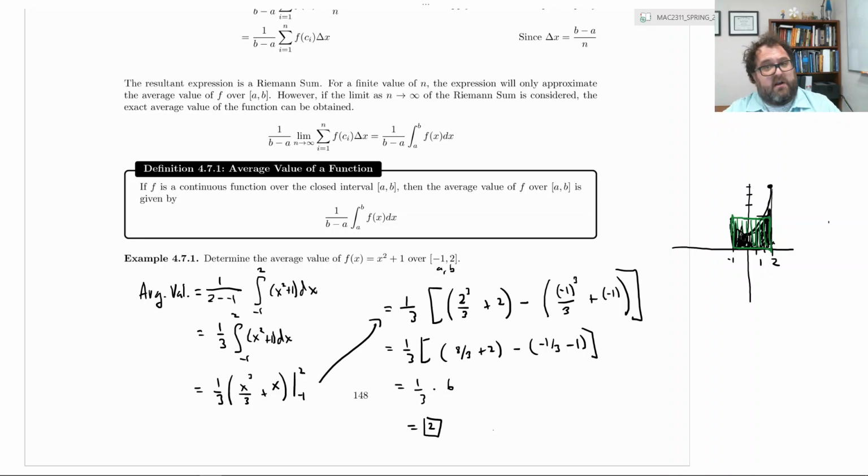Again, the black shaded area, which is the region between the underside of a parabola and the x-axis between two vertical lines, is a weird shape. But the definite integral, and this is non-negative, so the area of that weird shape is equal to the area of that green rectangle. Kind of a cool little geometric tidbit of information. Okay, let's look at another example real fast.